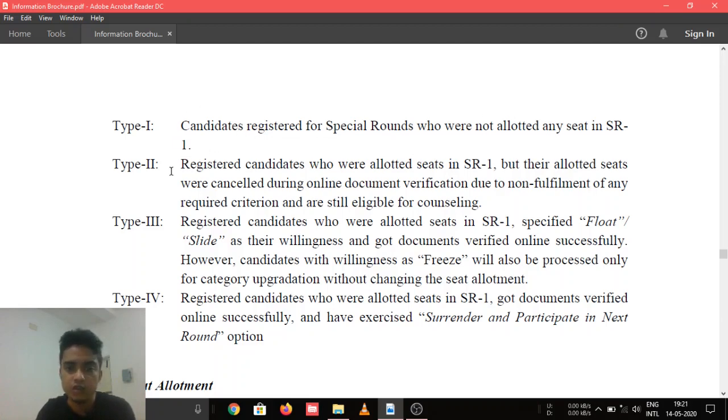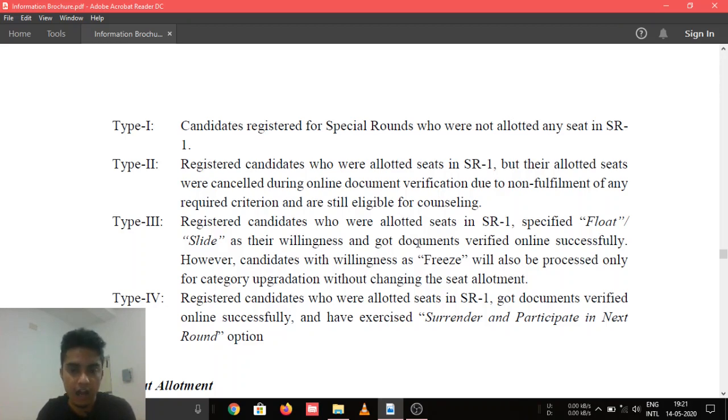And type 2 are those who were allotted some seat but due to some problems in the document verification or non-fulfillment of any eligibility criteria, their seat got cancelled, but they are still eligible for counseling, so they will get a seat in round 2. And type 3 are those who opted for float or slide as their willingness after special round seat allotment 1.